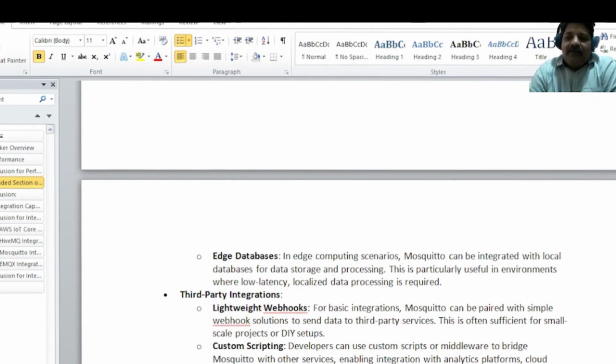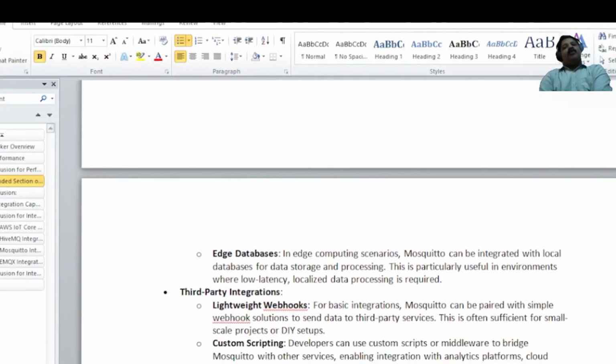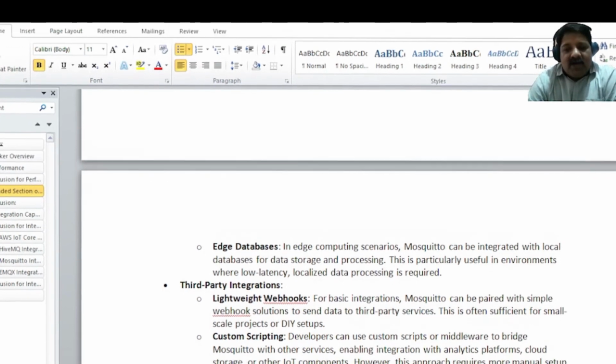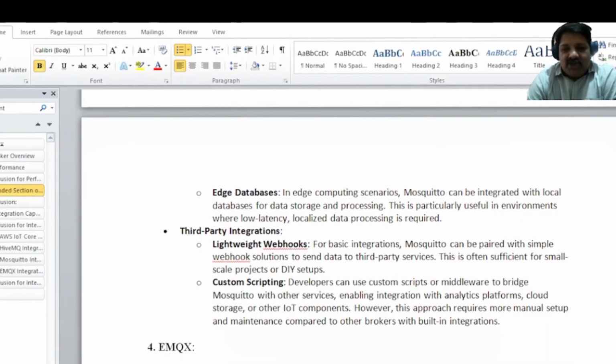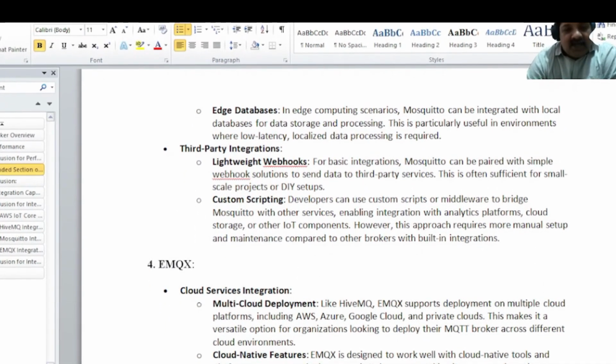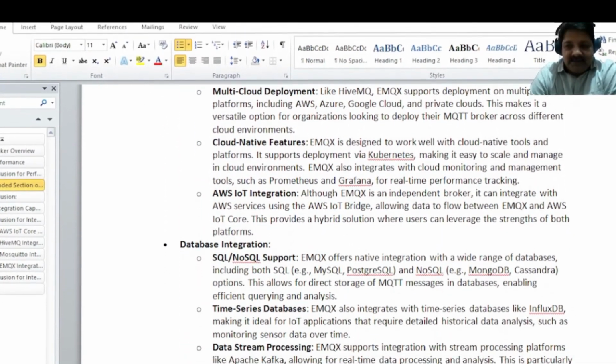For the other brokers, like AWS IoT brokers, it's not required because you need the cloud integration and sending messages to the cloud for each and everything. So mostly in smart home environments, Mosquitto is used. You can use it as a standalone, and for some aspects you can use it without interacting with your cloud.